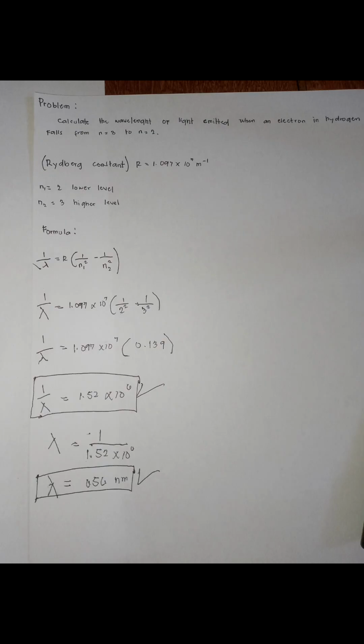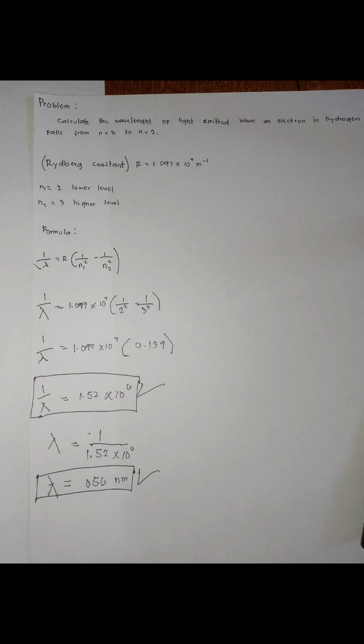So we get 0.139. Now we are going to substitute that: 1.097 times 10 raised to 7 times 0.139 equals 1.52 times 10 raised to 6. So we now have our 1 over lambda.